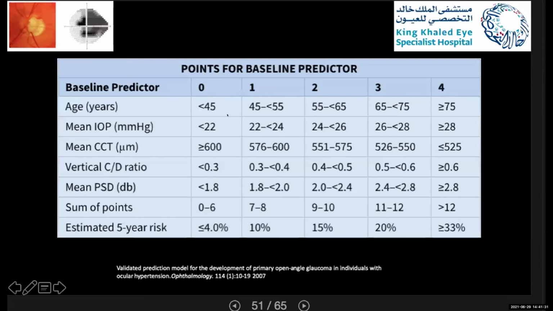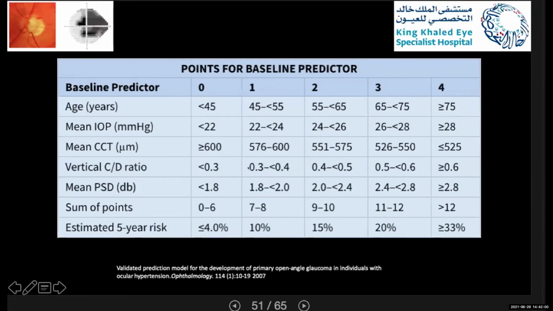If you can see here, the age every decade will have 1 point, and IOP every 2 millimeters of mercury will have 1 point, and corneal thickness every 25 microns will have a point. Cup disc ratio, every 0.1 increase in cup disc ratio will have 1 point, and the pattern standard deviation, every 0.2 increase in positive side will give you 1 point.